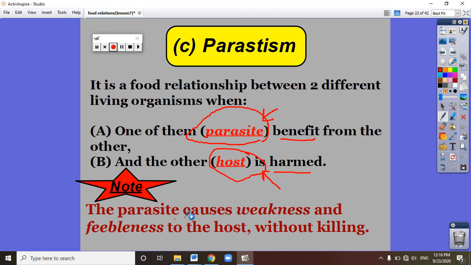The parasite causes weakness to the host, but without what? Without killing.